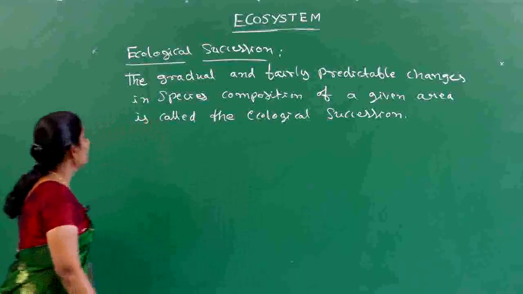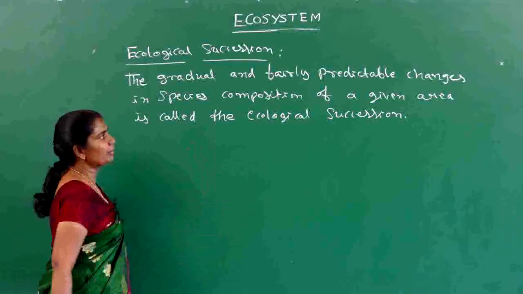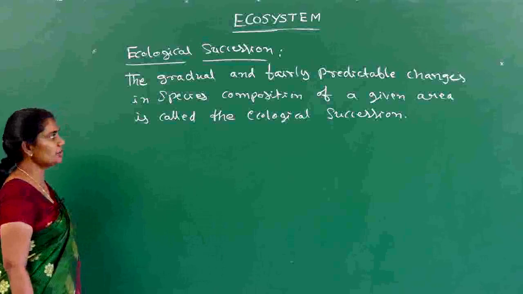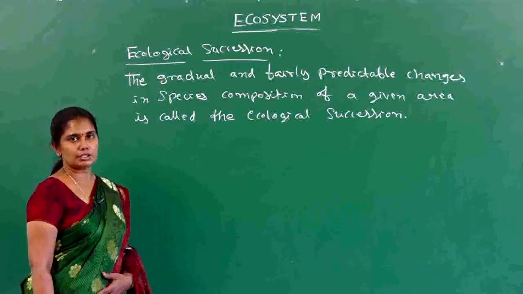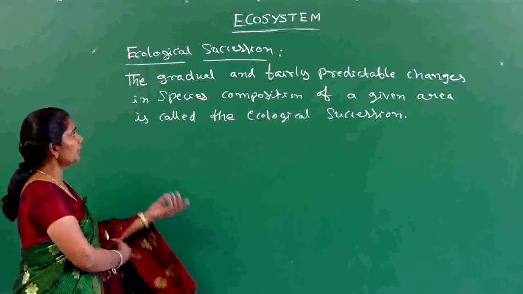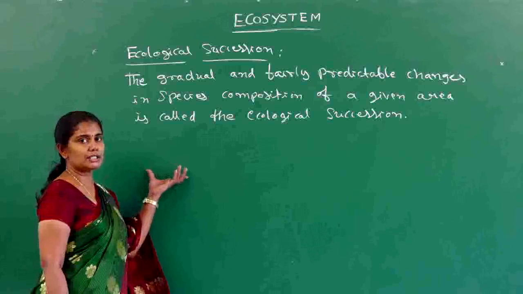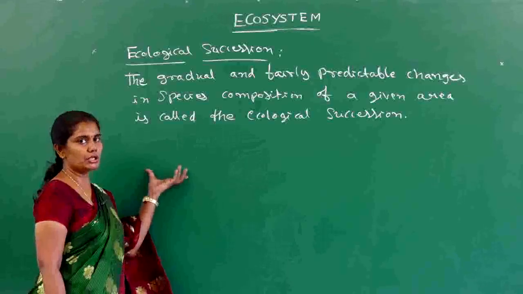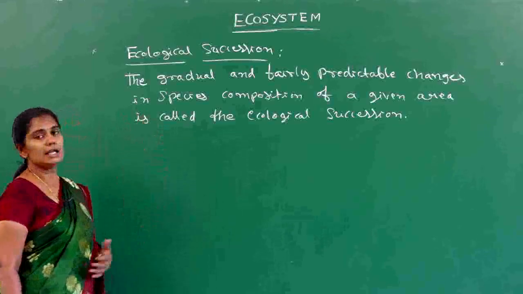Let us repeat. Ecological succession is nothing but the gradual and fairly predictable change in the species composition of a given area. So here the meaning is that any particular area in which we can see a noticeable change in the species composition is considered as ecological succession.